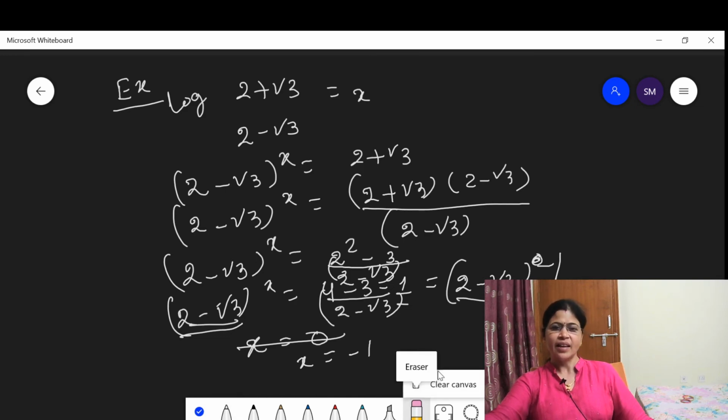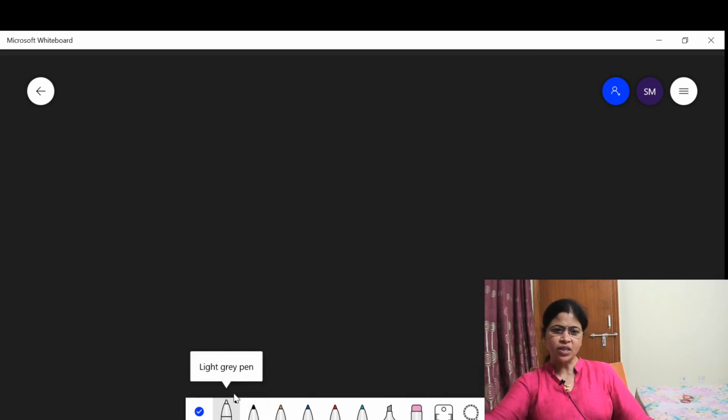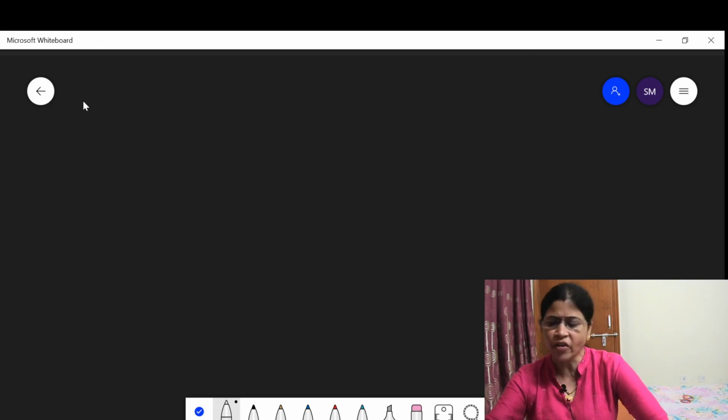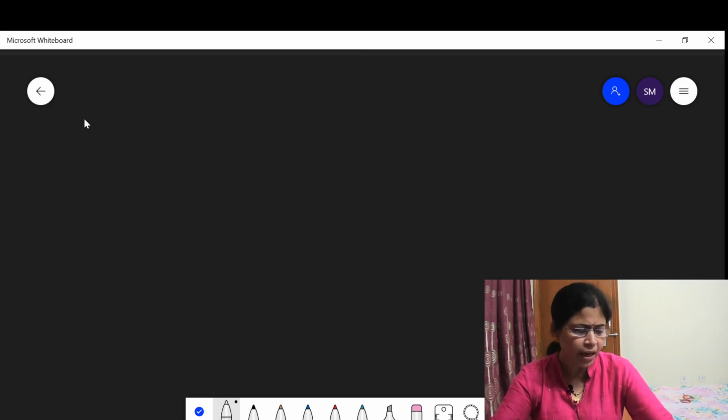Now let us discuss some more examples based on applications of logarithms. Let us recall the properties of logarithms, then we will practice some more examples.